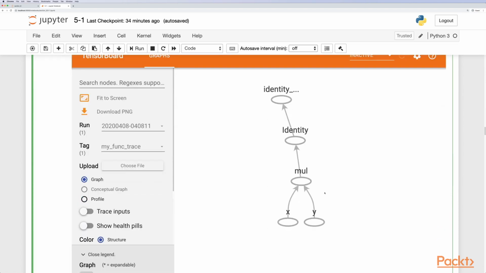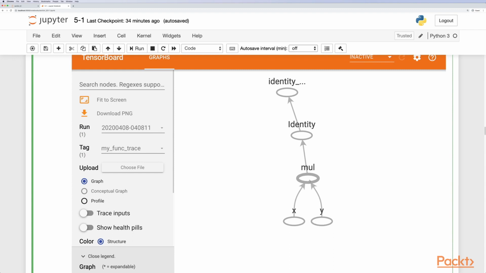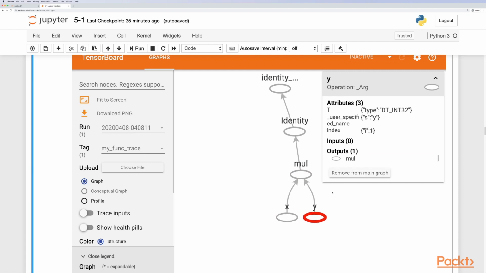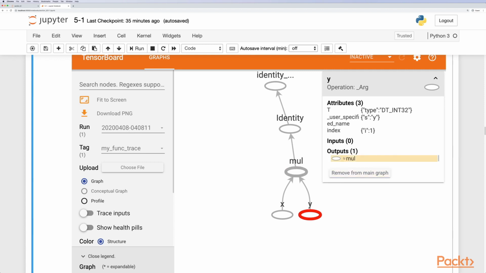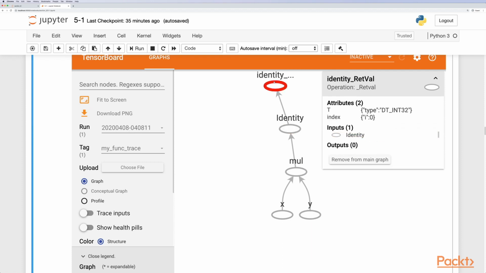So this is TensorBoard. We'll explain in detail how to use this in another video, but you can see the x and y variables and a mathematical operation to multiply them together. And you can see we can click on these and actually see some metadata about them as well. So we can see what label they are, what data type they are, also most importantly what they actually connect to, and then we can trace up the computational graph, which inputs and outputs it has. In this case, we have the identity nodes, and identity here is just multiplication by 1, and we're just using it to trace to then plot this graph.